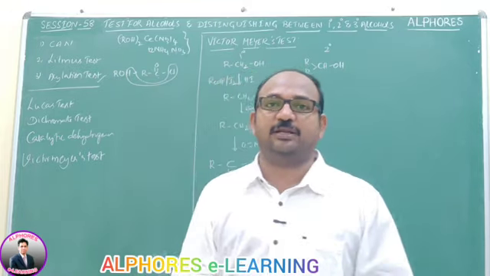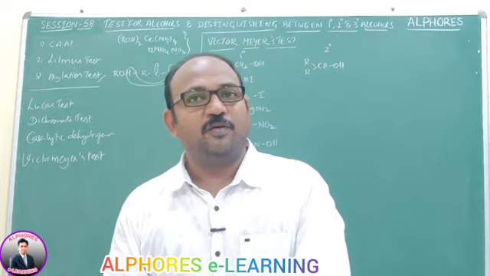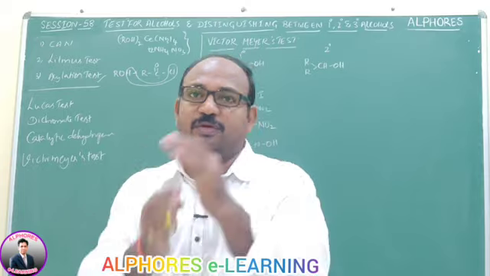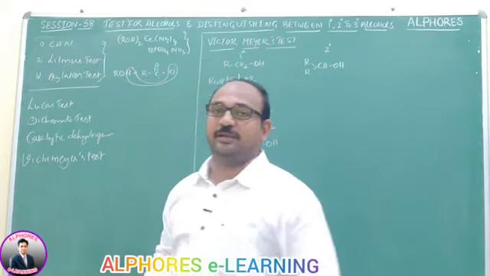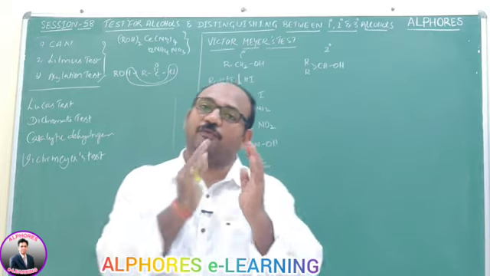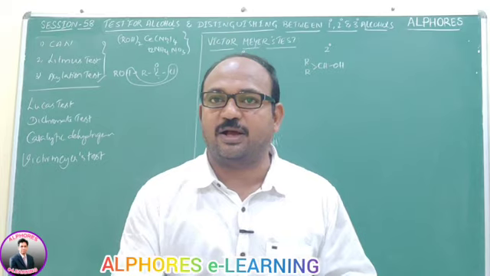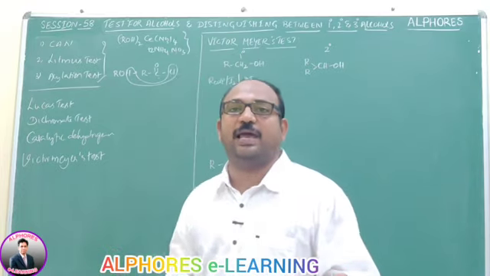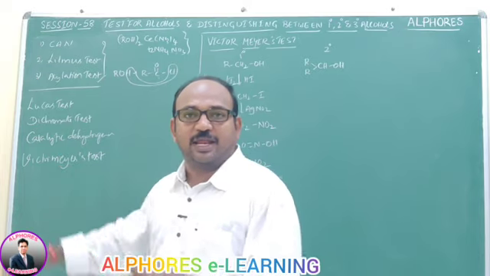Beyond that, how can you distinguish primary, secondary and tertiary alcohols? The first three tests tell whether the given compound is an alcohol or not. To find out which alcohol we have, primary, secondary or tertiary, we use these tests.